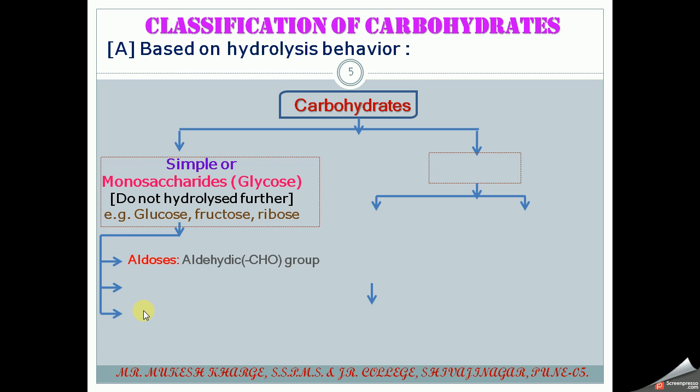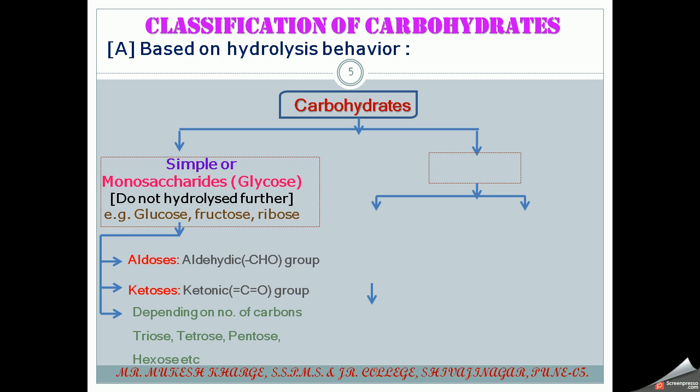Then on the basis of functional group, these monosaccharides can be classified into aldose, which contain aldehydic CHO functional group, or ketose, the compounds which contain ketonic functional group, C double bond O. Or depending on the number of carbon atoms, they can be classified into triose, containing 3 carbon, tetrose containing 4 carbon, pentose containing 5 carbon, and hexose containing 6 carbon.